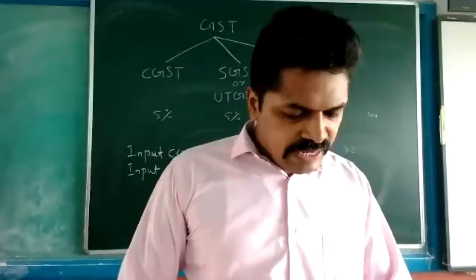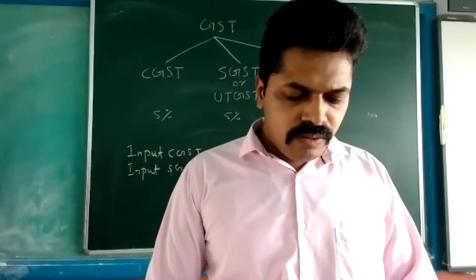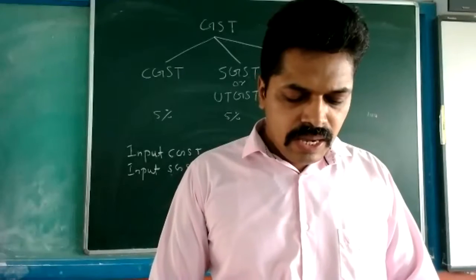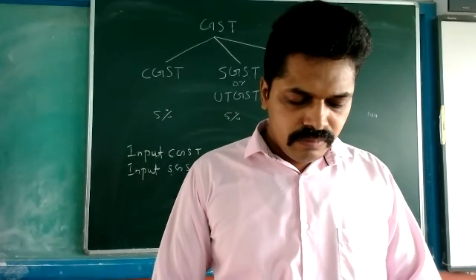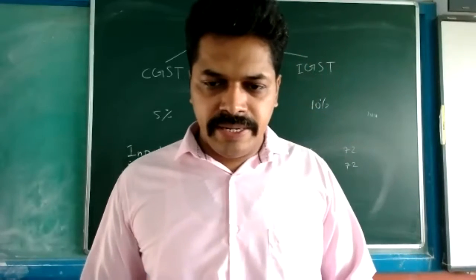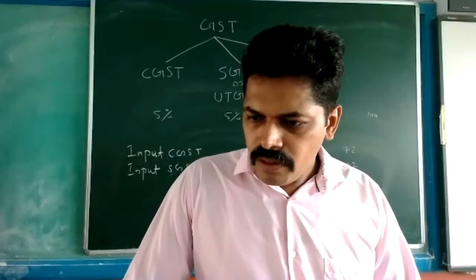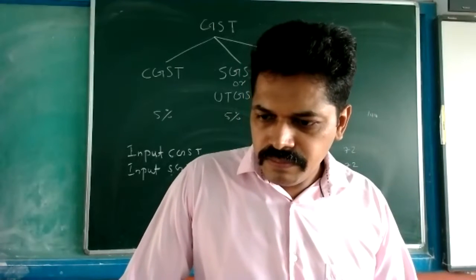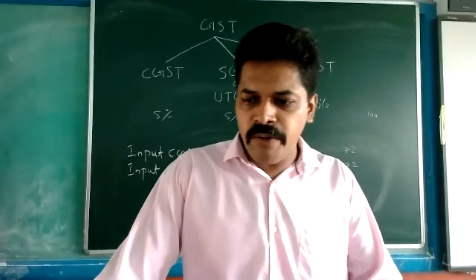Next transaction: purchased furniture for office use, rupees 50,000, and payment made by check. Here, will we debit or credit CGST? If you are debiting, it will be input.